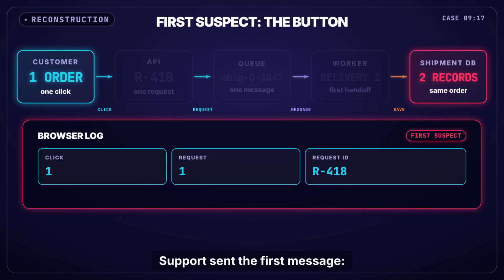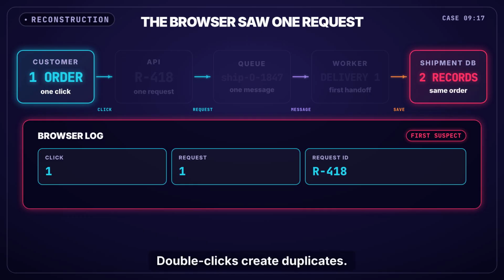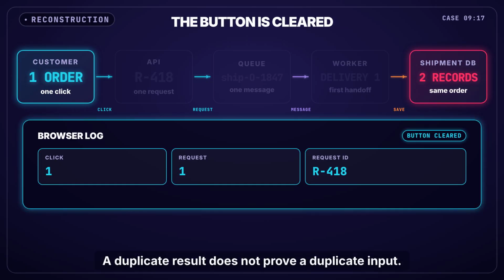Support sent the first message. The customer placed one order. Maya read it twice. Her first suspect was still the button. Double clicks create duplicates. The front-end engineer opened the browser log. One click, one request ID. Then he wrote, I can find one request. That cleared the button. A duplicate result does not prove a duplicate input.